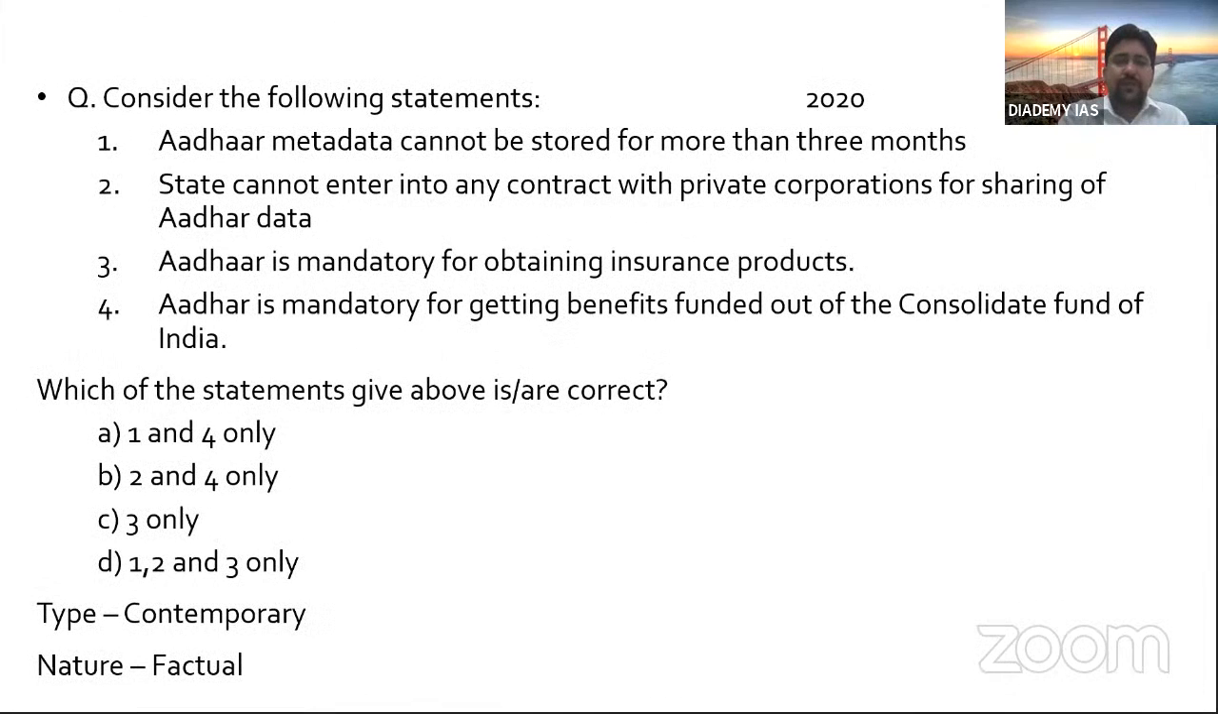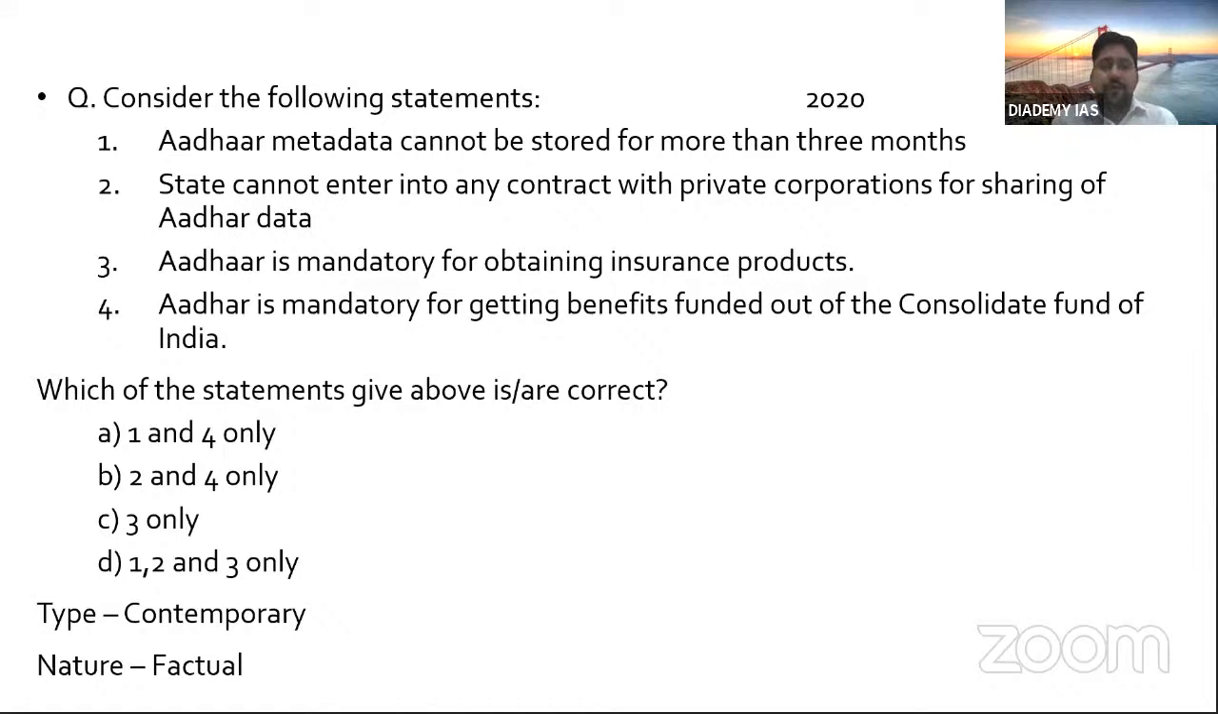Then consider the following statements. As I discussed earlier, this year the question was on Aadhaar, and in 2018 also this was asked. So, a bit more in detail. Aadhaar metadata cannot be stored for more than 3 months. A state cannot enter into any contract with a private corporation for sharing of Aadhaar data, right? Aadhaar is mandatory for obtaining an insurance product. Aadhaar is mandatory for getting benefits funded out of the Consolidated Fund of India, right?